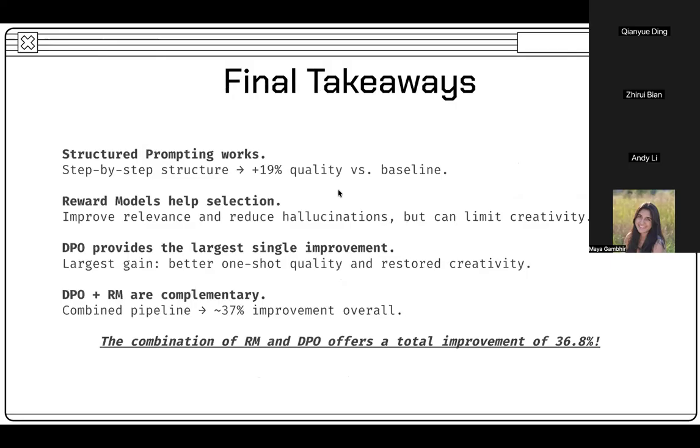And here are some final takeaways. Structured prompting is the foundation. Enforcing structure alone boosted quality by 19%. Reward models act as safety guardrails. They filter hallucinations but can dampen creativity. DPO was our biggest win. It improves the model itself, restoring that lost creativity. The combination is the best. DPO plus RM achieve almost 37% total gain. So you need the full pipeline: guide, align, and filter. Thank you for listening.